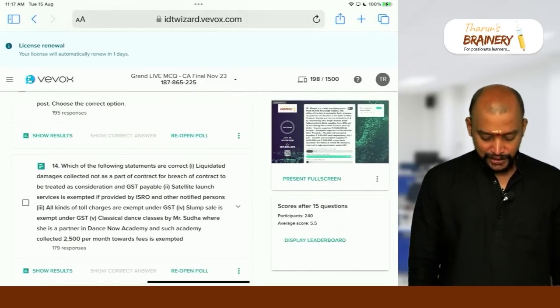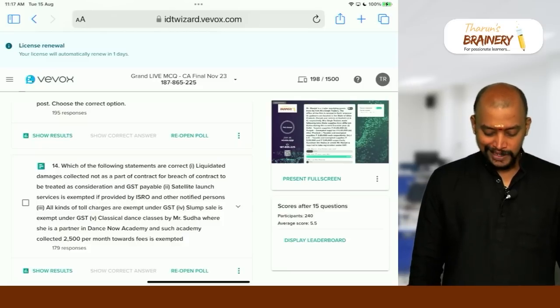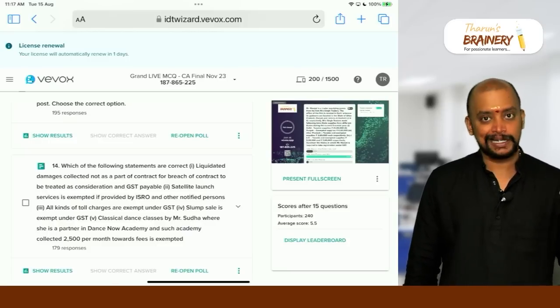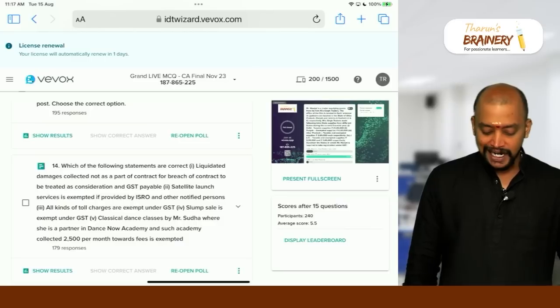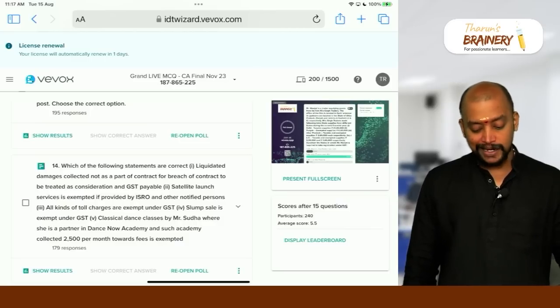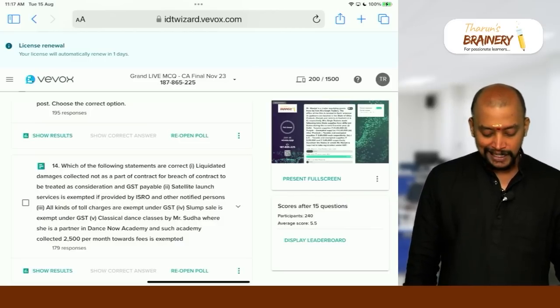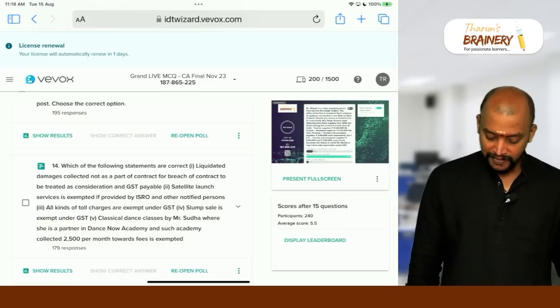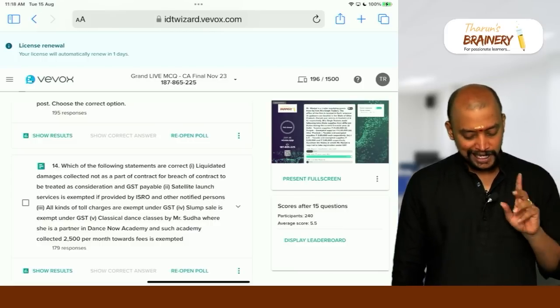So here actually it should be 2, 3 and 4. 2, 3, 4 should be the correct answer. Because liquidated damages not as a part of contract, so to be treated as consideration and GST payable, incorrect. So GST not payable. So 2, 3, 4 is the correct answer.